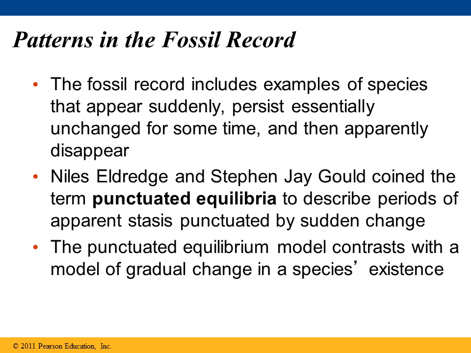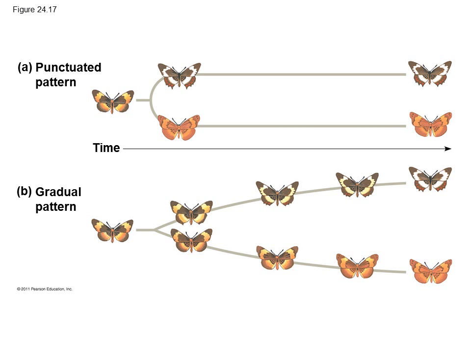Now, the punctuated equilibrium model contrasts the gradualism model in a species' existence. So here are the two models. The first model is the punctuated equilibrium model, which is when speciation occurs rapidly and a new species changes most at the beginning as it buds off from the parent species and then changes little for the rest of its existence.